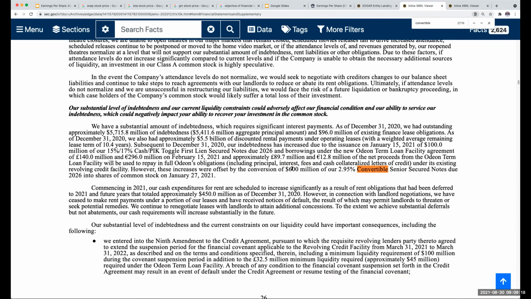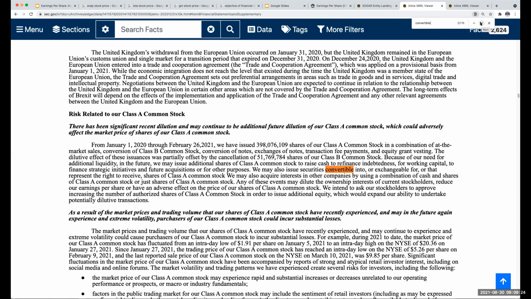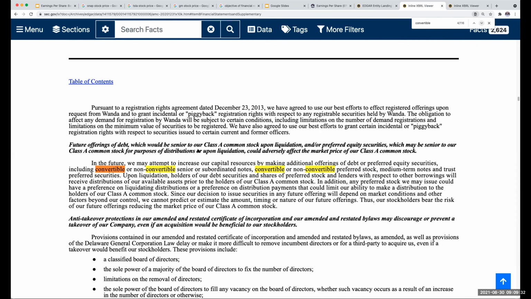Investors converted their shares, because the company was issuing convertible notes. A convertible is essentially something I can convert into common stock.